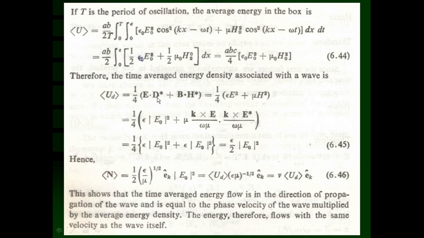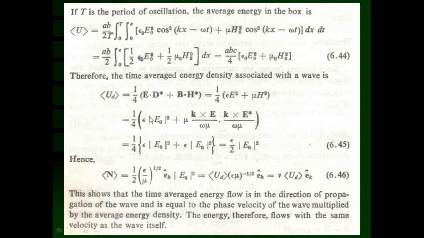E dot D star is equal to epsilon E dot E star, and E dot E star is the magnitude of E square, and hence E dot D star is equal to epsilon magnitude of E square. Similarly, B dot H star is equal to mu into H dot H star, that is equal to mu into magnitude of H square, which we can separate here. This is equal to 1 by 4 epsilon magnitude of E0 square. For this one, the magnitude of E is equal to E0.